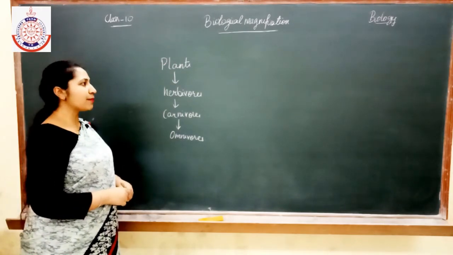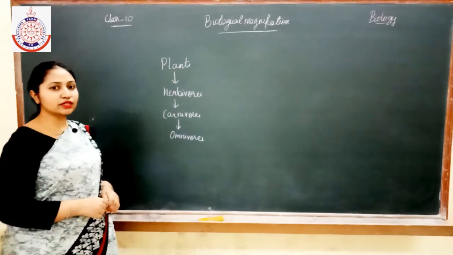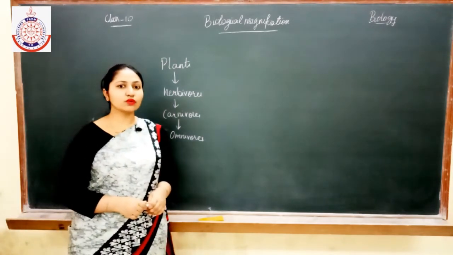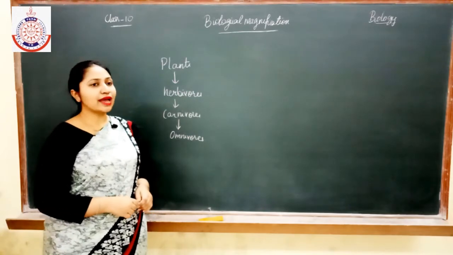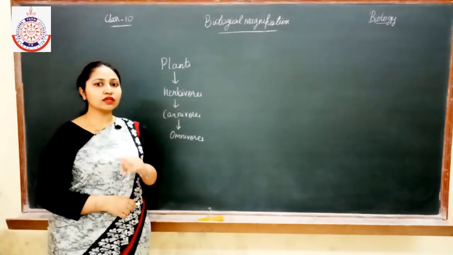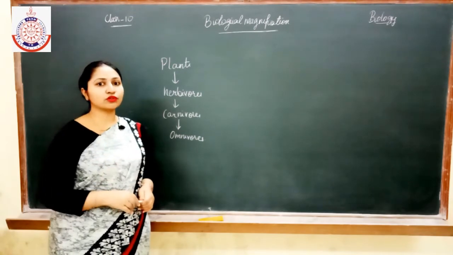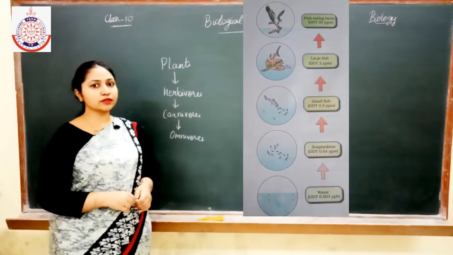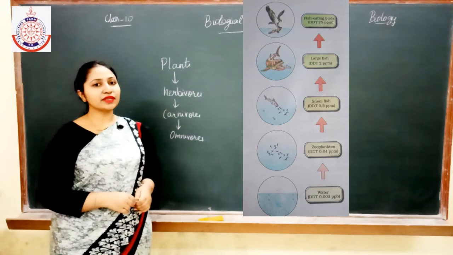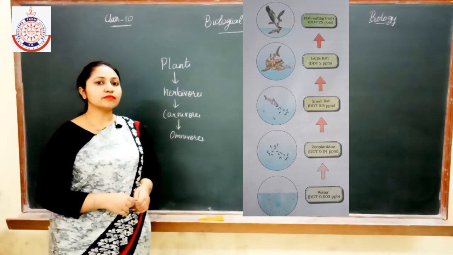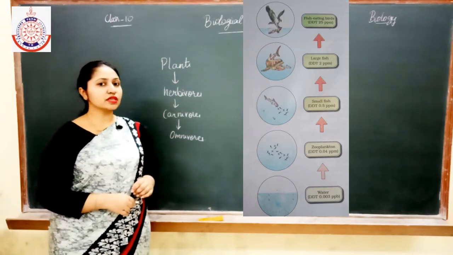Now one more example we can take is of the aquatic food chain. All of you know the chemicals are sprayed over the crops. From the crops they can come to the water body also through the rainwater. When these chemicals mix with the water body, they get accumulated in the zooplanktons and phytoplanktons present in the water body.